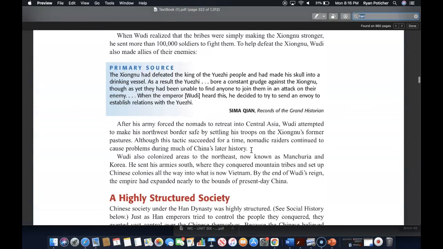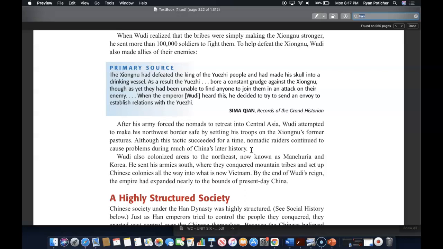But when Wu Di realized that the bribes were simply making the Xiongnu stronger, he sent more than 100,000 soldiers to fight them. To help defeat the Xiongnu, Wu Di made allies of their enemies. In the primary source reading here, the Xiongnu had defeated the king of the Yuezhi people and had made his skull into a drinking vessel. As a result, the Yuezhi bore a constant grudge against the Xiongnu, though as yet they had been unable to find anyone to join them in the attack on their enemy. When the emperor, Wu Di, heard this, he decided to send an envoy to establish relations with the Yuezhi.